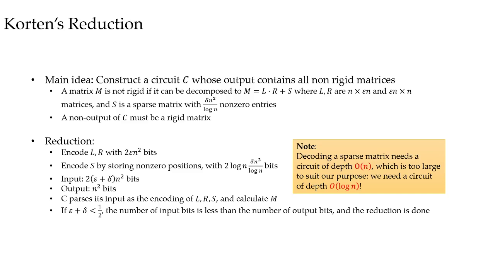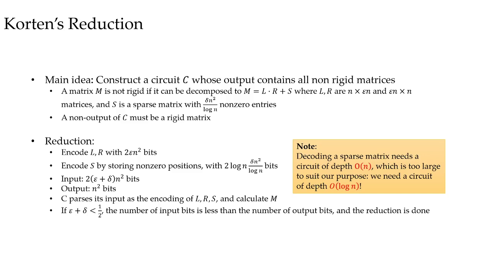The circuit C just passes its inputs as the encoding of L, R, S and calculates the matrix M. If epsilon plus delta is less than 1/2, the number of input bits is less than the number of output bits, and the resulting instance is a valid avoid instance. The reduction has some drawbacks. Decoding a sparse matrix needs a circuit of O(n) depth, which is too large to suit our purpose.